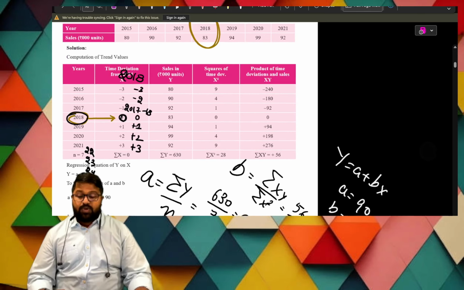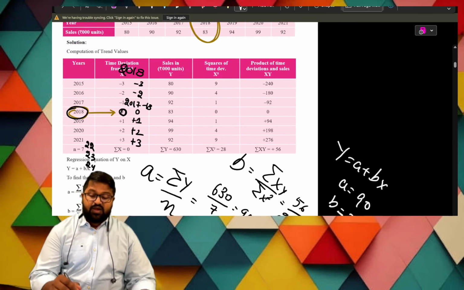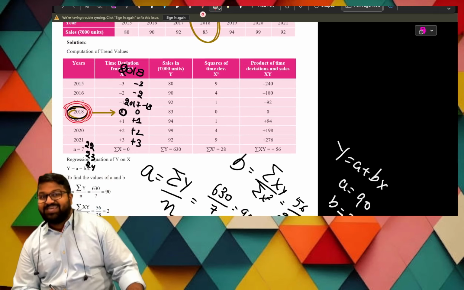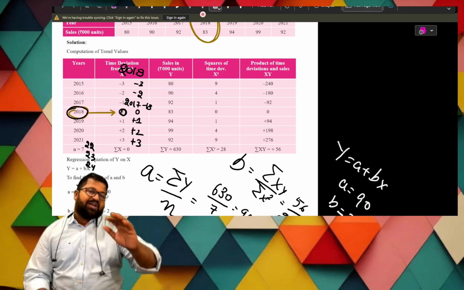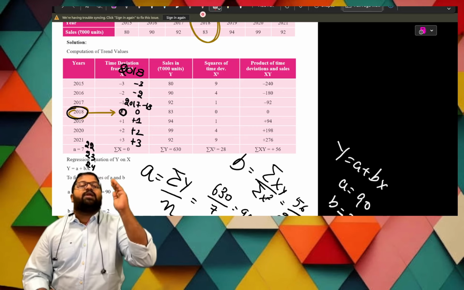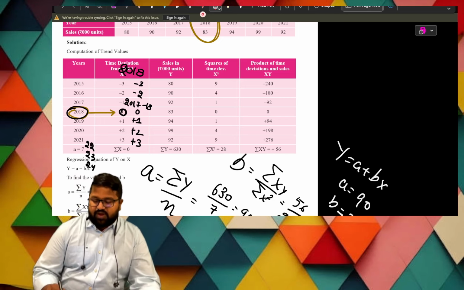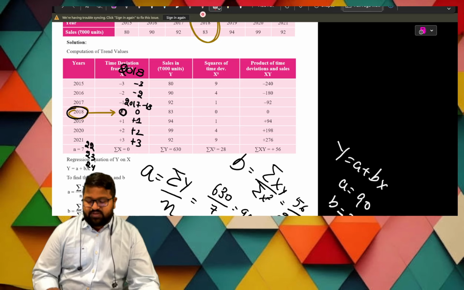X stands for the deviation from the mean. Here the mean is 2018. When we have an odd number of years, the middlemost year is the mean, so we have taken 0. For the years he asked, the x values are automatically plus 4, plus 5, plus 6.